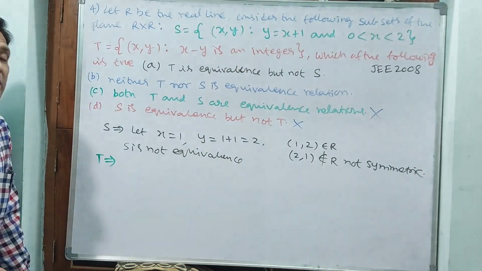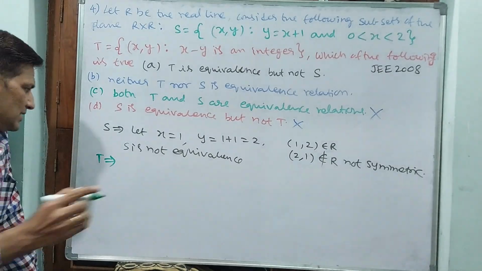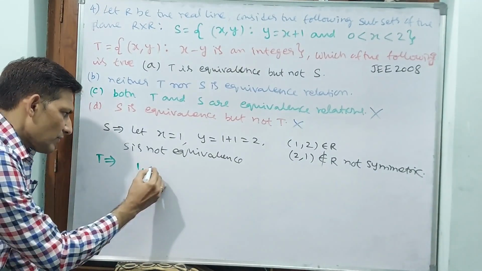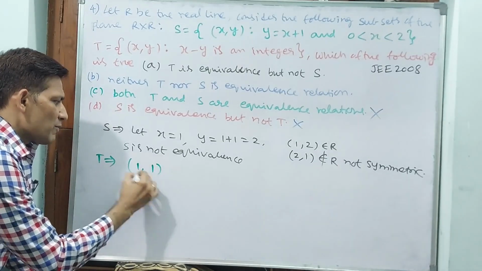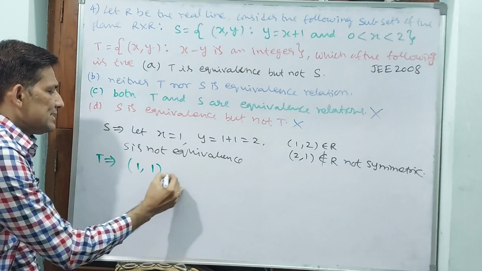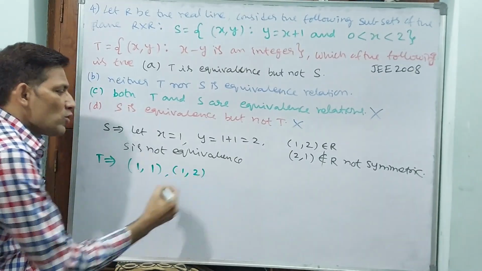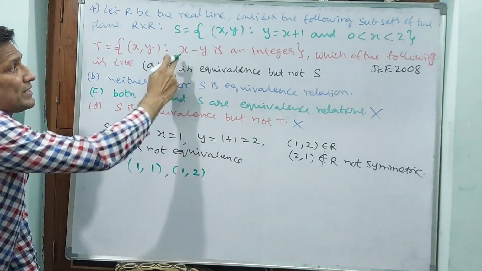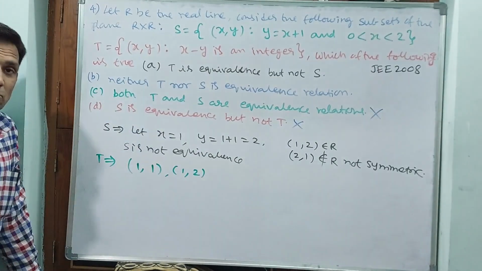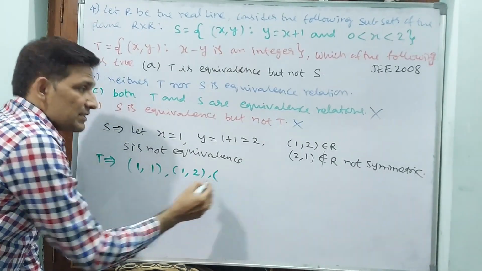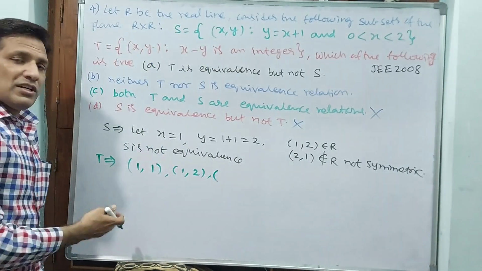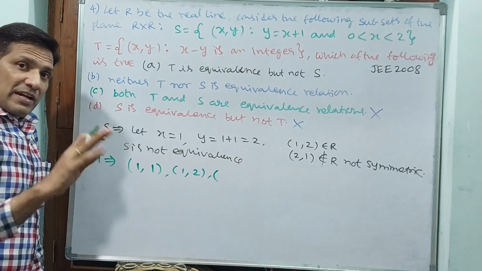Why have they mentioned it like that? Here I will tell you. If you have taken 1 and another 1, automatically 1 minus 1 is 0, and 0 is an integer. If you take 1 and 2, x minus y means 1 minus 2, minus 1, also an integer. That is also correct. But real number line means not only integers, we may have to take fractions also.